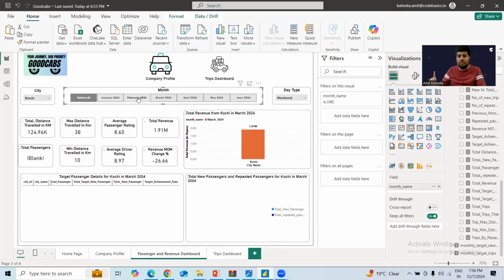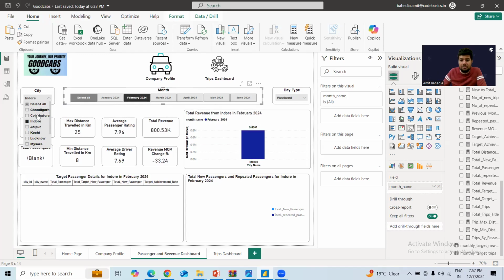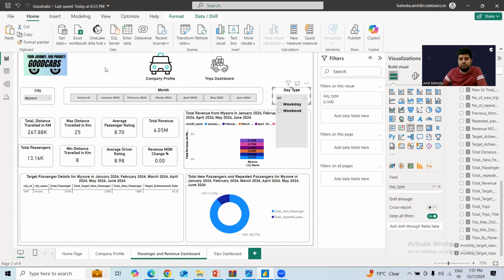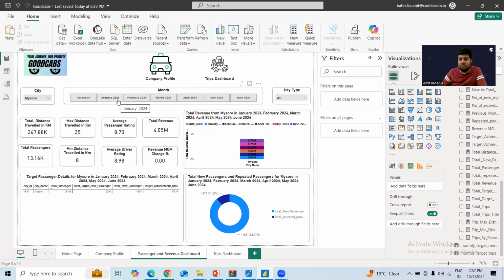Okay, so in this way we can generate the insights as per our requirement. You can select any city or you can query anything and you get the data on the basis of that. Okay. Similarly, if I need to check for Lucknow, I will get the data for Lucknow. If I need to get the data for Mysore, I will get data for Mysore. Weekend, weekdays, you can select overall. Okay, so this is the passenger and revenue dashboard.